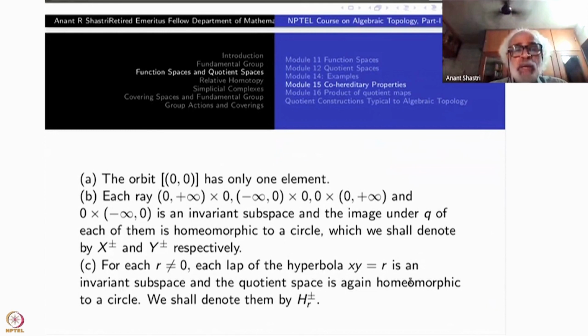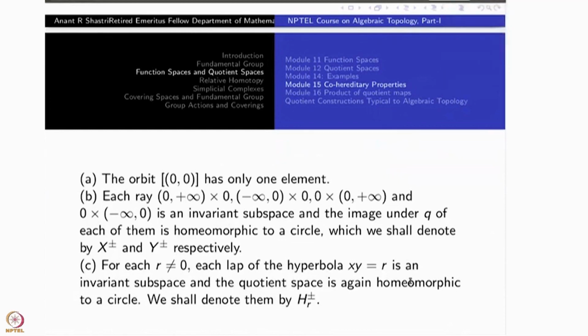So x plus-minus, y plus-minus 1 are the images of the positive real axis, negative real axis, positive imaginary axis, negative imaginary axis. Now h plus-minus r will be the images of all these hyperbolas. So the quotient space is actually a union of a lot of circles along with (0, 0), one single point.